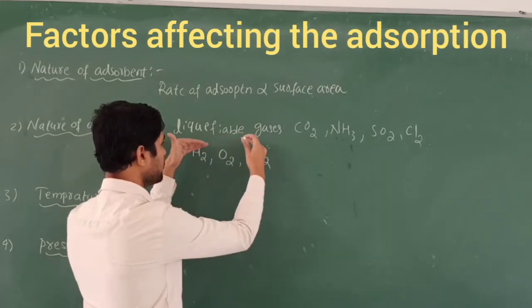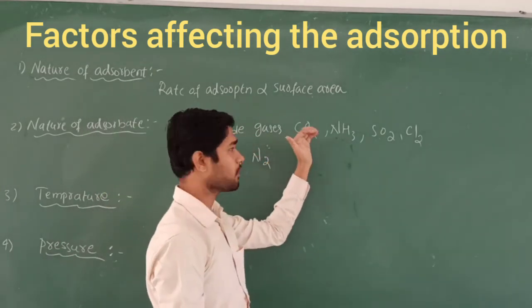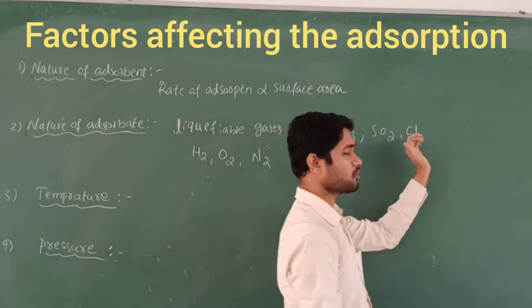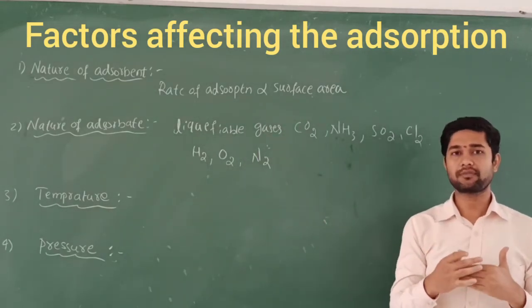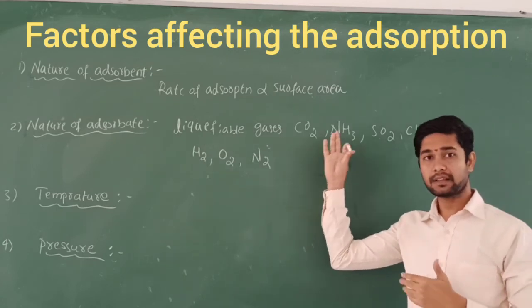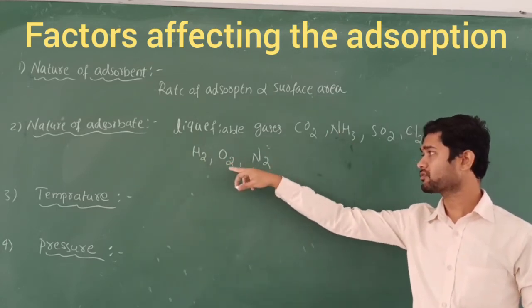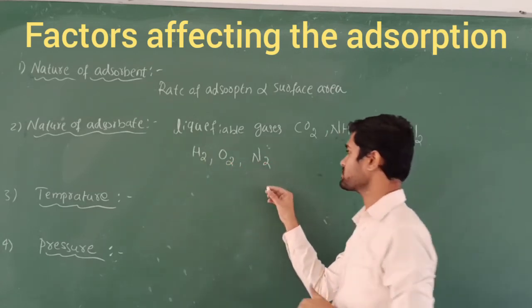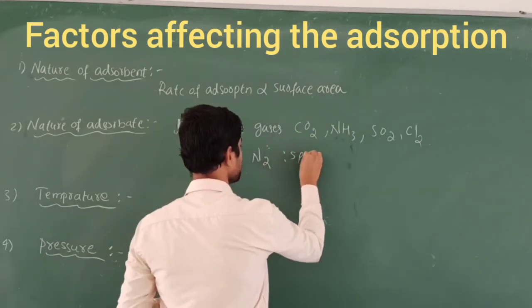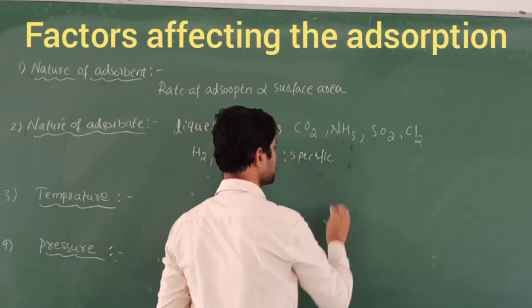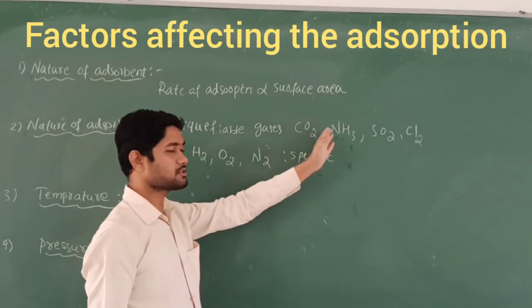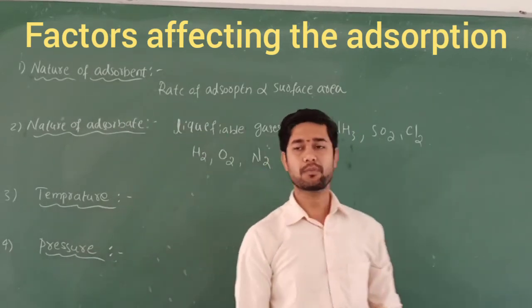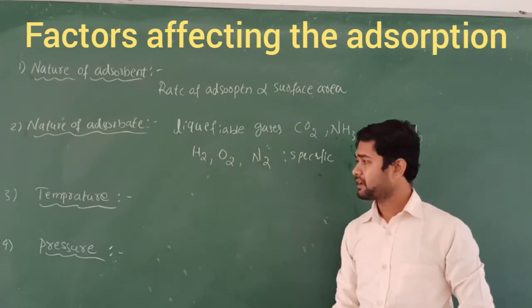So the liquefiable gases, carbon dioxide, ammonia, sulfur dioxide and chlorine, have a very high extent of adsorption compared to the elemental forms, that is hydrogen, oxygen and N2. These cause specific nature, whereas the others are general in nature. That comes under physisorption; this is called chemisorption. Come to temperature and pressure.